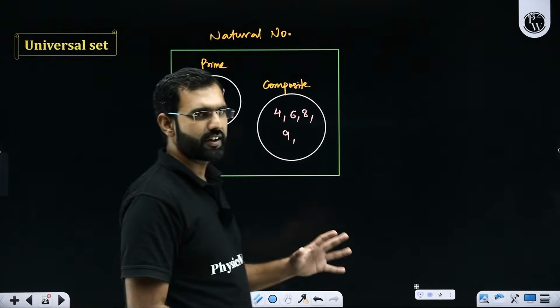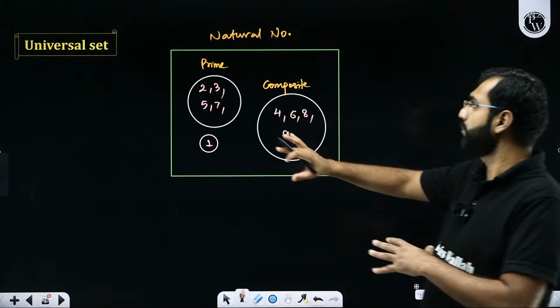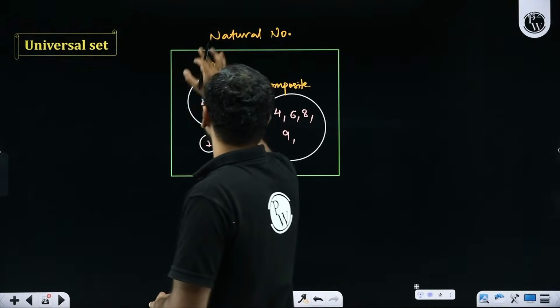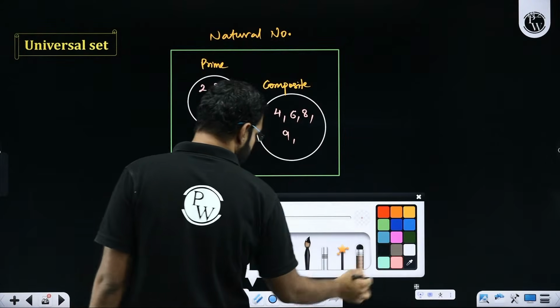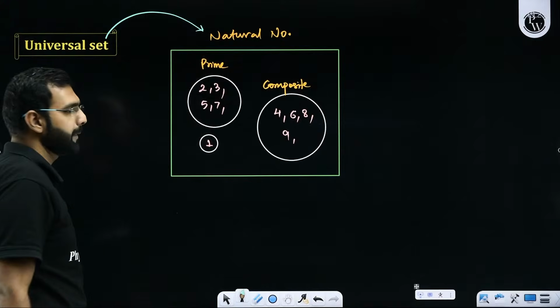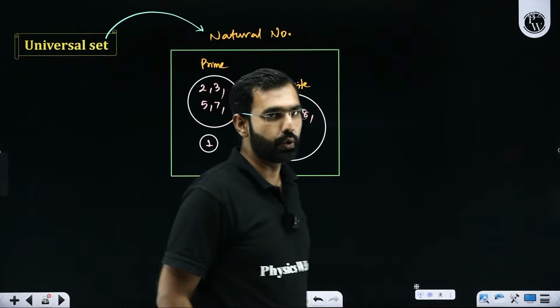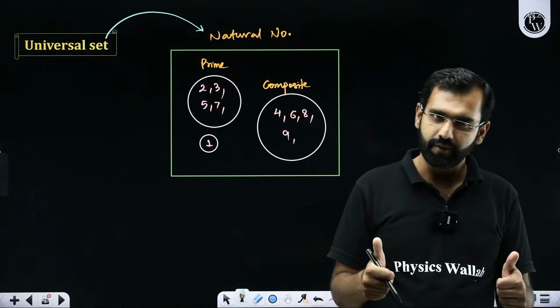So this whole discussion where I'm talking about 1 or prime numbers or composite numbers is with respect to a certain set of numbers, which is called the natural numbers. Here this set of natural numbers will be treated as the universal set, and based on that I'm coming up with different conclusions. Everybody got my point?